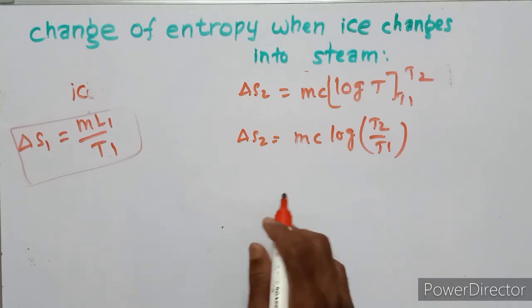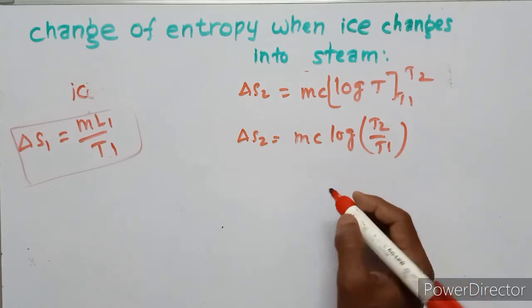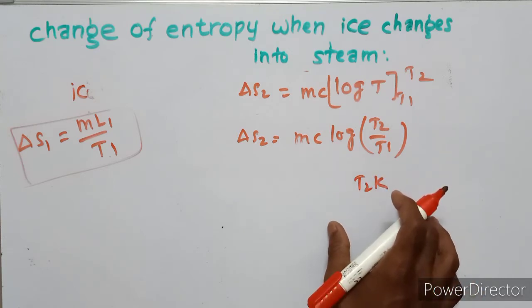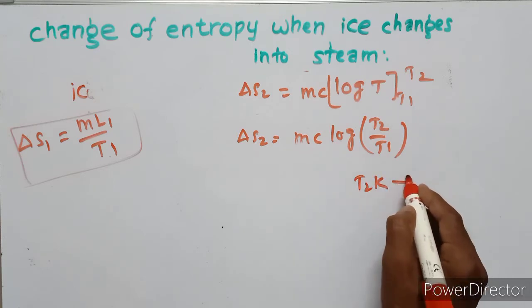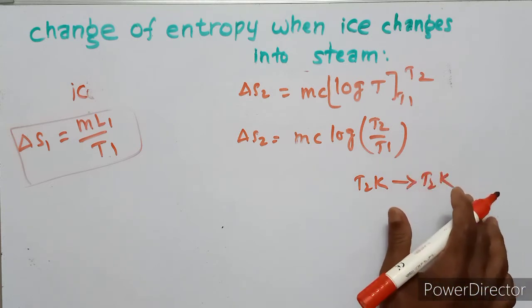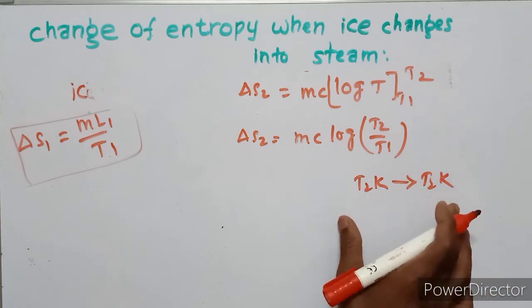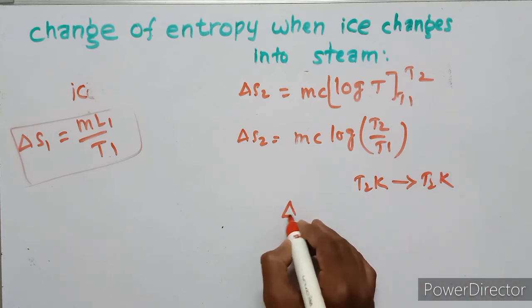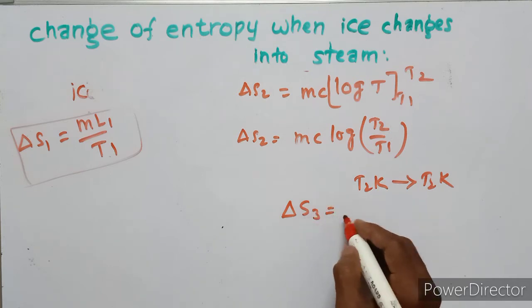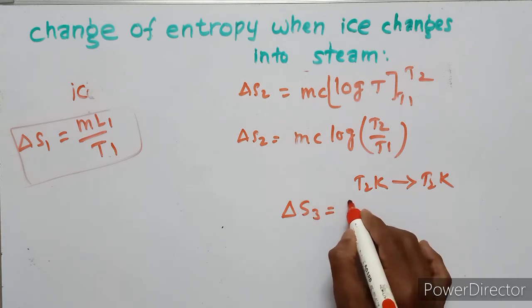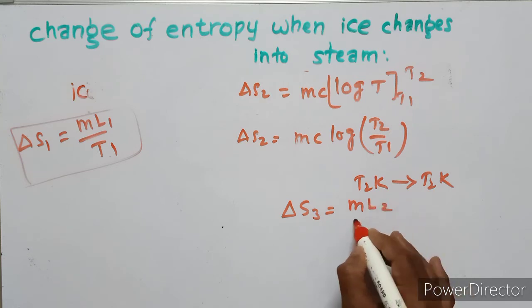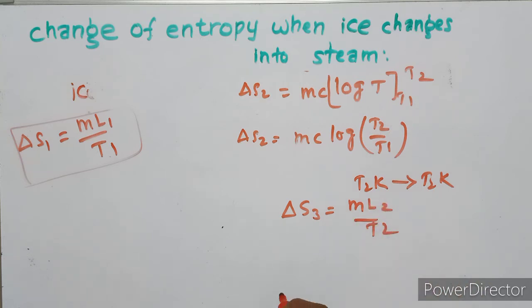Finally, m grams of water at T2 Kelvin changes into steam at the same temperature. In this stage, the entropy change delta S3 is L2 upon T2, as the temperature is the same.